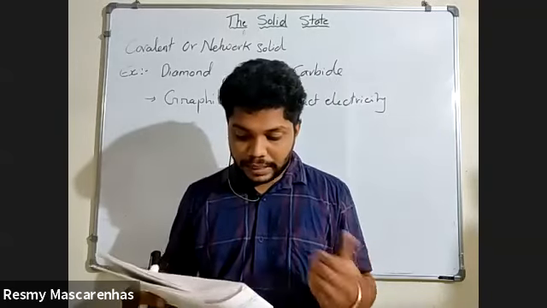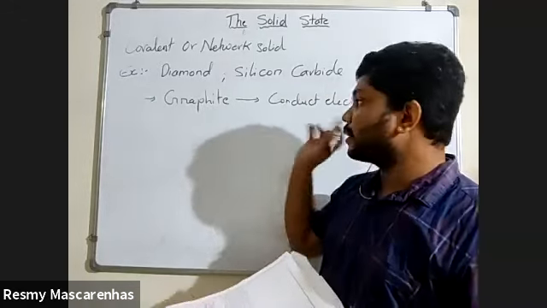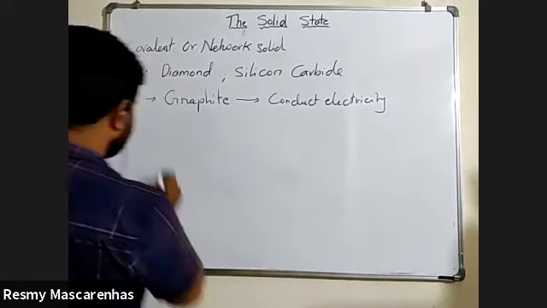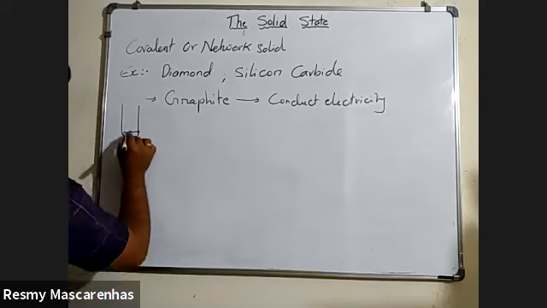Now next, graphite is one of the important things you should know, because it conducts electricity. Why it conducts electricity, that also you should know. What is the meaning of that? I will tell you. First of all, graphite, which you call pencil lead. Now how is your pencil? Like this is your pencil. Now this is the graphite you are seeing.